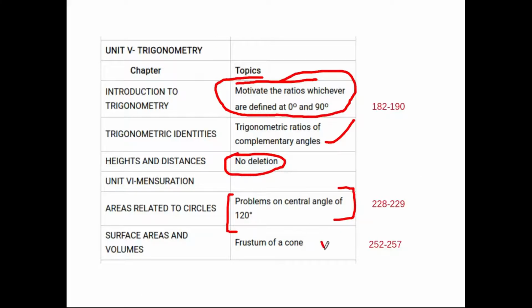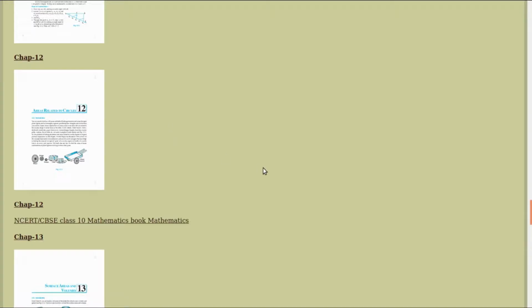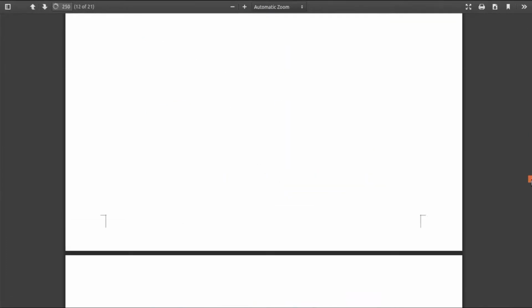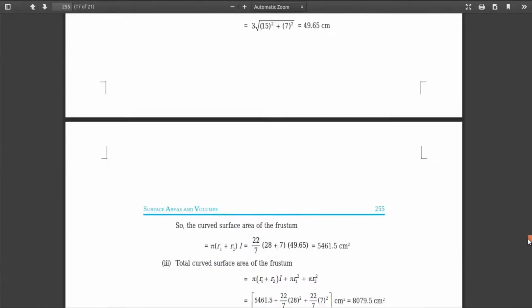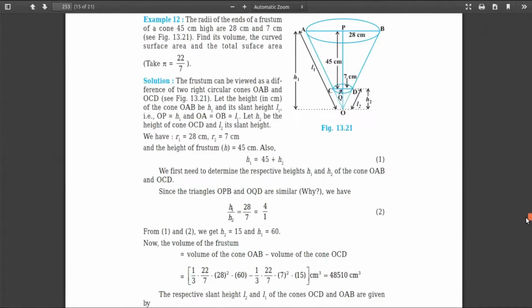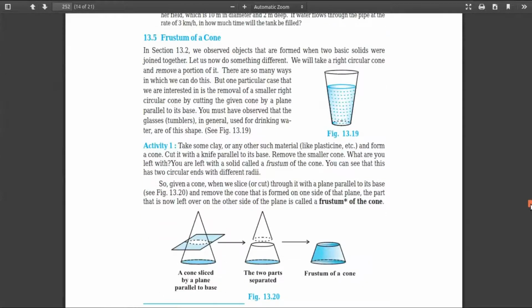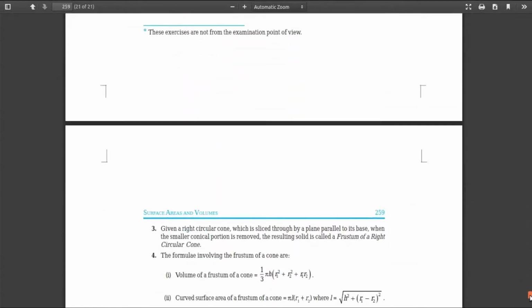Surface area and volumes, it is clearly mentioned here, frustum of a cone. That is our next chapter, mensuration. Where is mensuration? Surface area and volume. From surface area and volume, I think it's the last exercise. It might be the last exercise. The whole exercise is removed. See here, 13.4, frustum of a cone. The formulas were a bit confusing. It's good that this one is removed. Frustum of a cone, the whole exercise, that is the last part of the chapter, is removed, right?